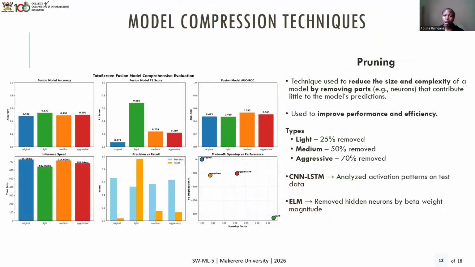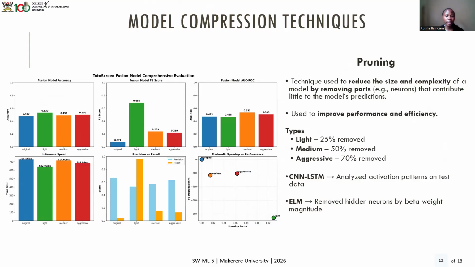So for our model compression techniques, because for deployment, we wanted to first compress the model such that it can be deployed and have maximum efficiency. So we had two techniques, starting with pruning. With pruning, basically what we are looking to improve is the performance and the efficiency. And how we do this is by reducing the size and complexity of the model, by removing some parts.